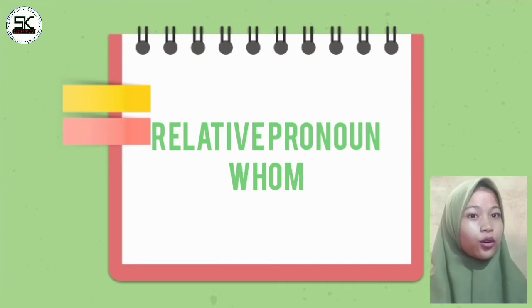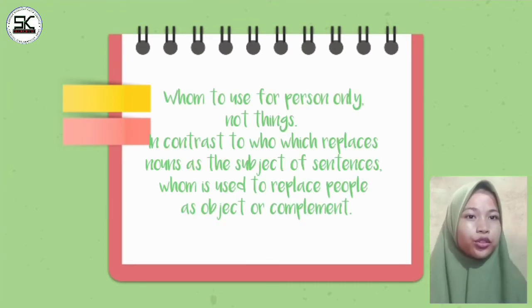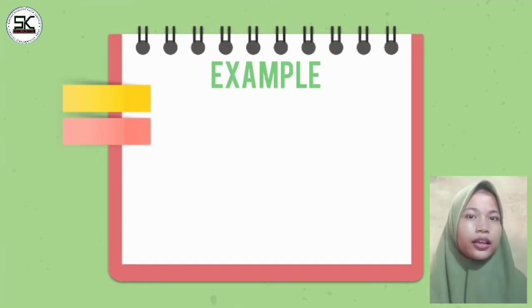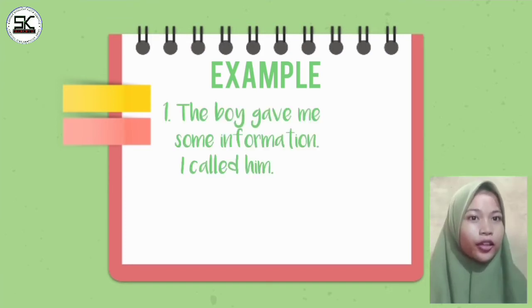Relative pronoun whom. Whom is used for persons only, not things, in contrast to who, which replaces a noun as the subject of a sentence. Whom is used to replace people as object or complement. The following is an example of a sentence with relative pronoun whom. The boy gave me some information.